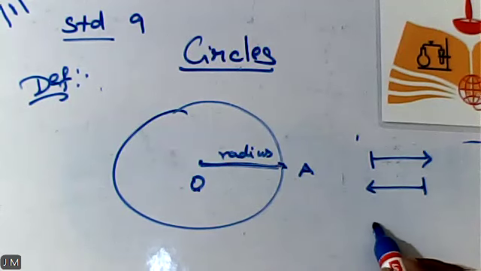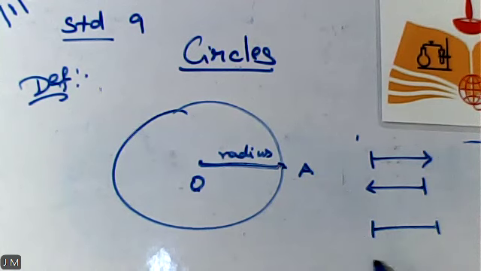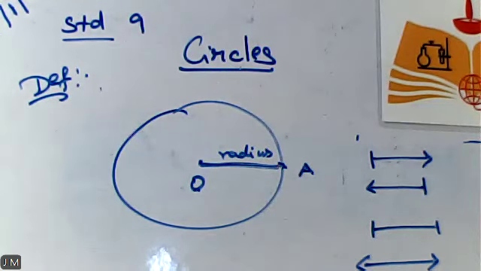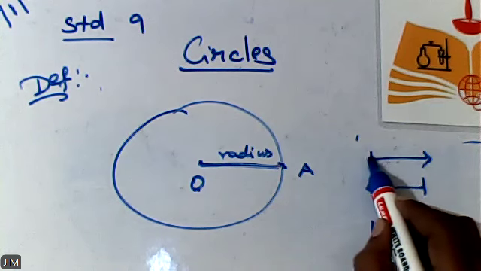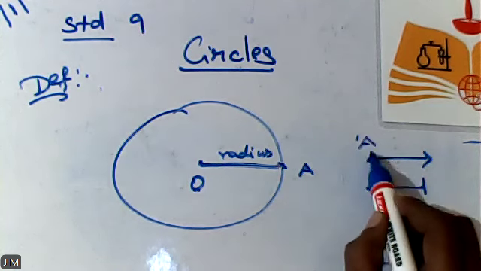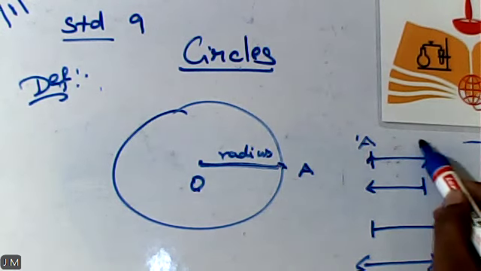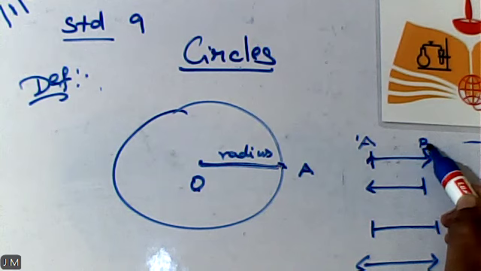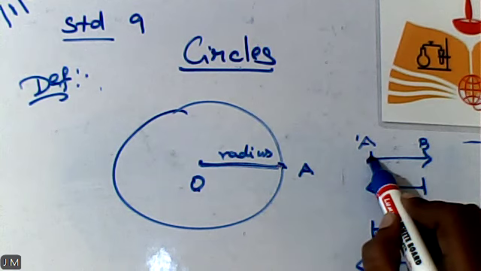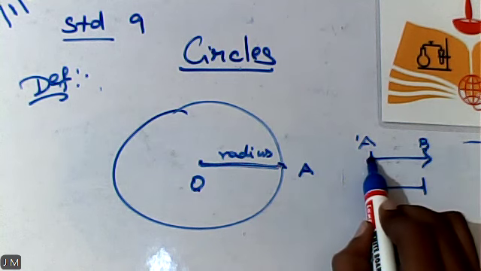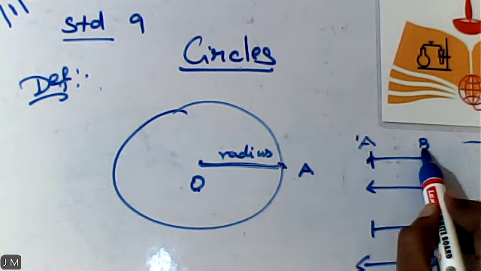Quickly, can you tell me the name of this diagram? Any idea? Because in the circle we are supposed to use all the concepts. Okay, the first one, what is it? Here A is a fixed point, and the other side, B, is a moving point. Yes or no? So one fixed point and one moving point.